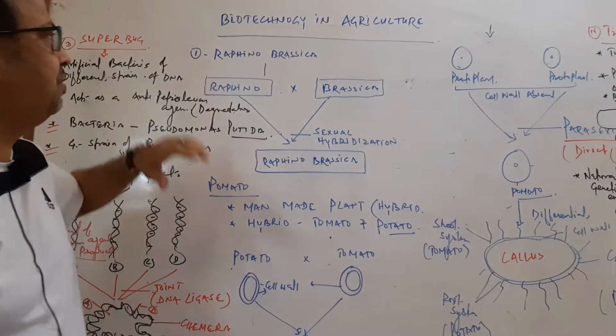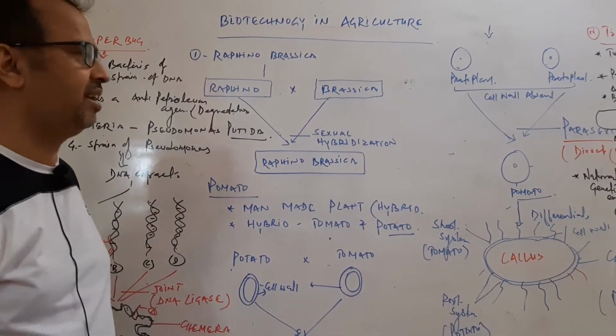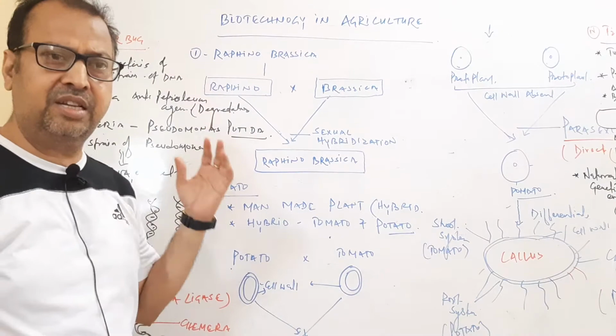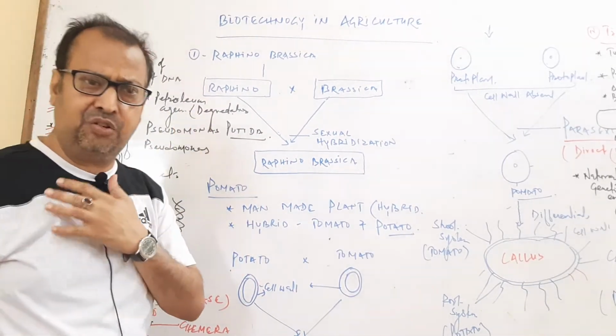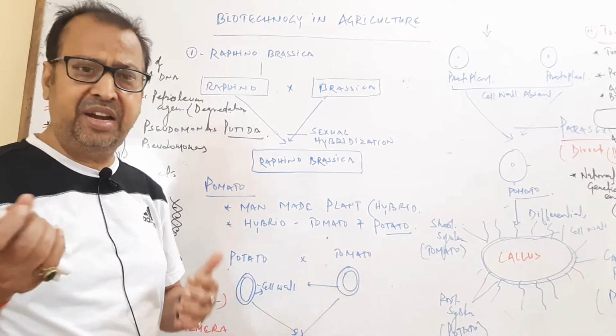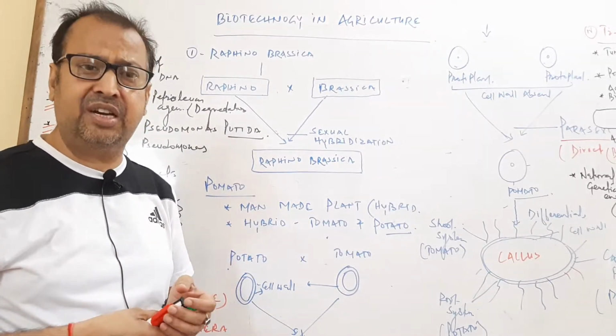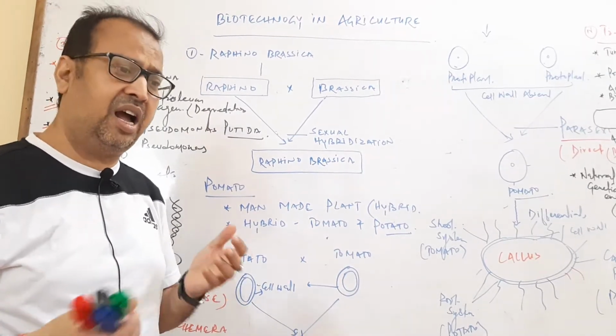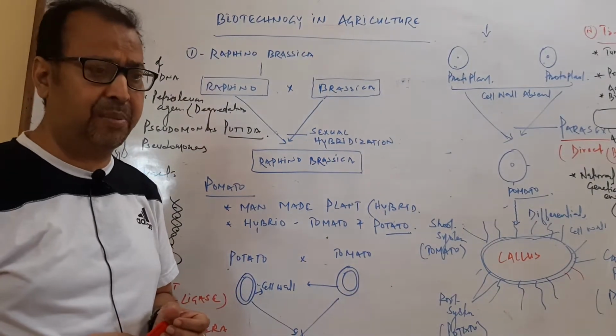Friend, now we are going to start biotechnology in the agriculture field. There are many products formed in the agro sector with the use of recombinant DNA technology, breeding techniques, and direct fusion like parasexual fusion, as well as somatic hybridization.